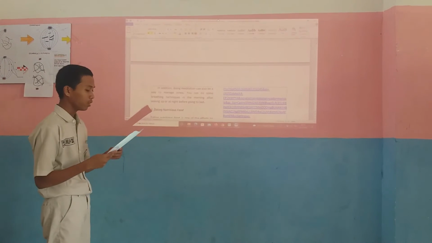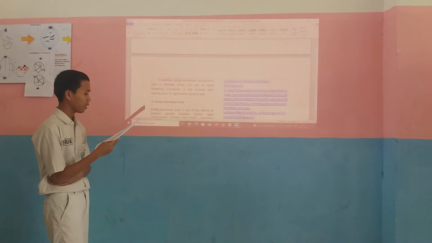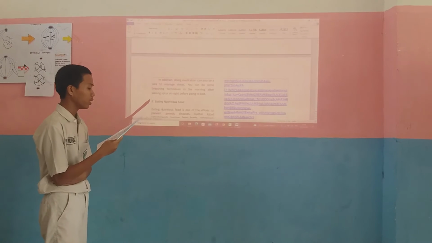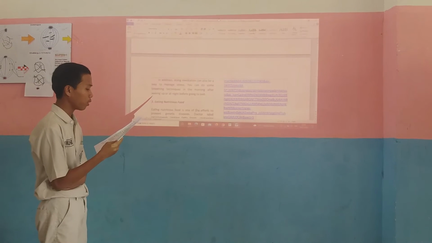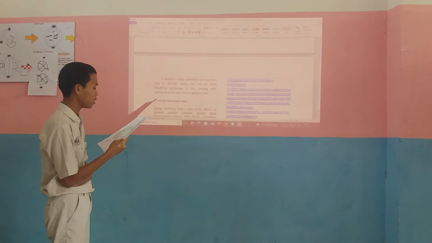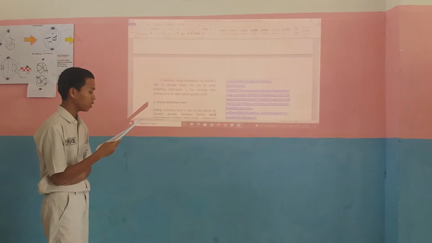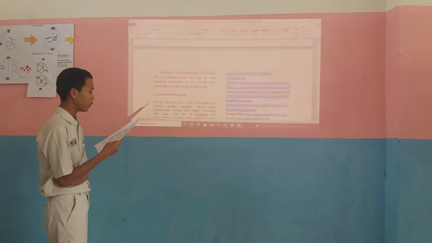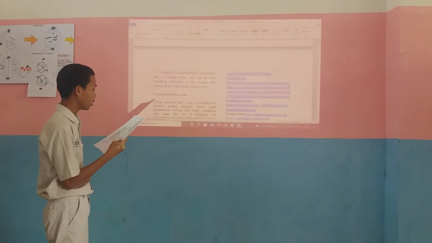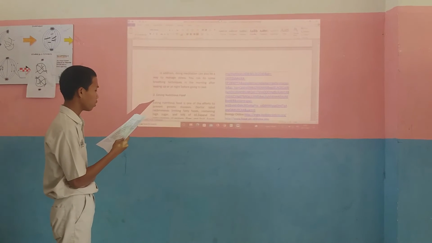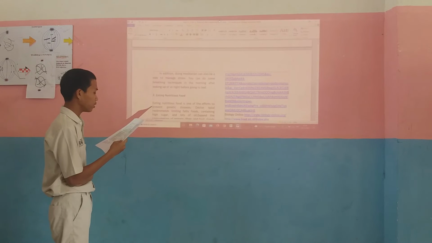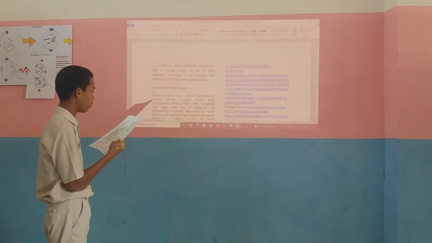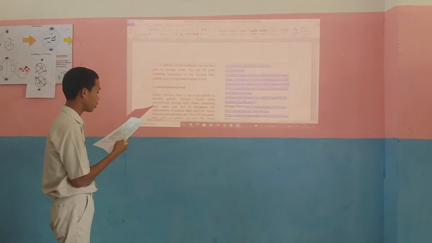3. Eating nutritious food. Eating nutritious food is one of the efforts to prevent genetic disease. Dr. Iqbal recommends limiting fatty food containing sugar and loads of oil, and increasing the composition of protein, fiber, and fluid.